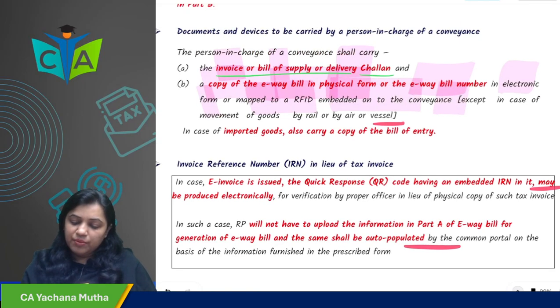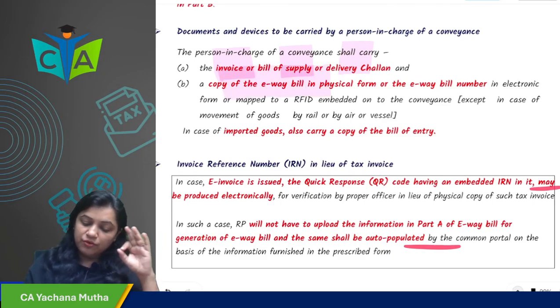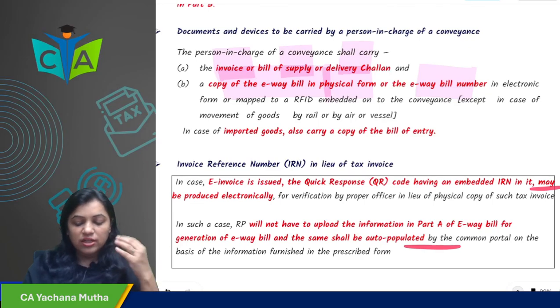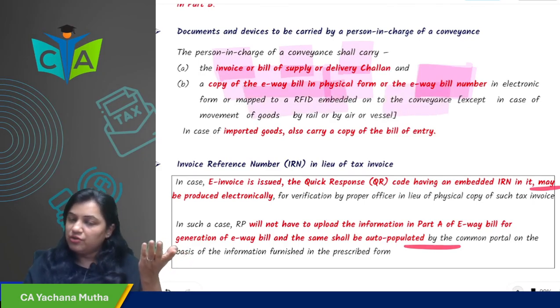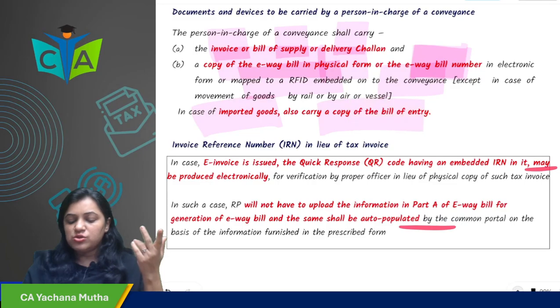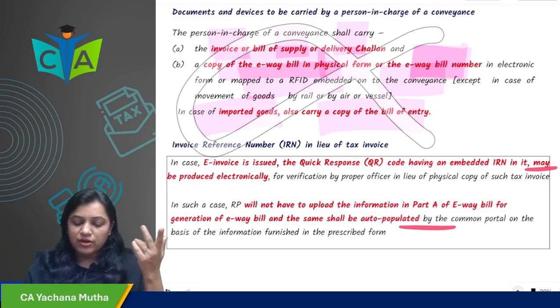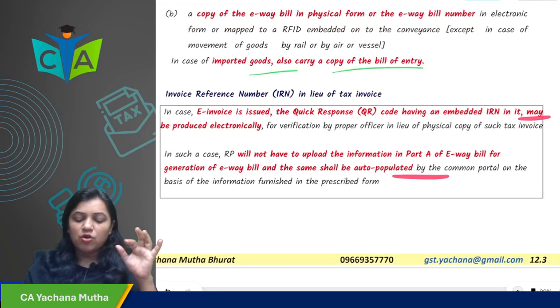Okay, so what does the person in charge have to carry? The invoice, bill of supply or delivery challan, or the copy of the e-way bill in physical form, or the e-way bill number. So either he can carry it in physical form or he can carry the e-way bill number mapped to RFID on the conveyance. Okay, so this all he has to carry. In case of imported goods, he also has to carry the bill of entry. So along with the invoice, the e-way bill also he has to carry, and in case of imported goods, a copy of the bill of entry.